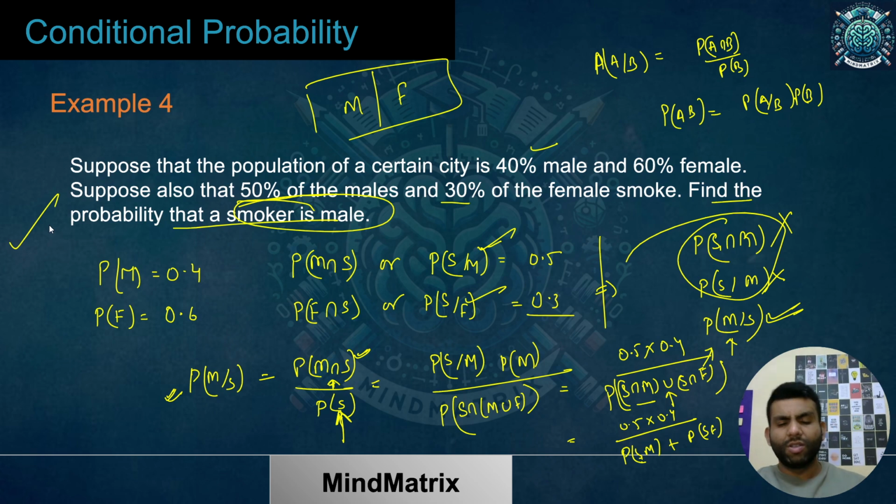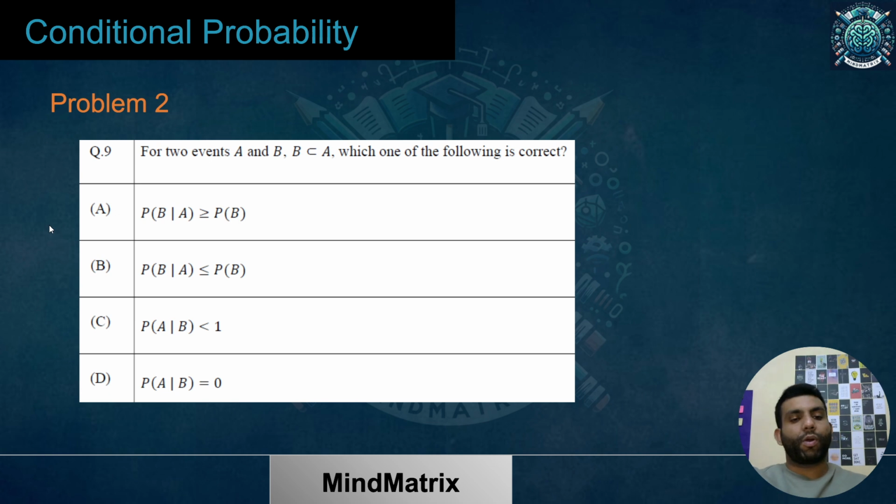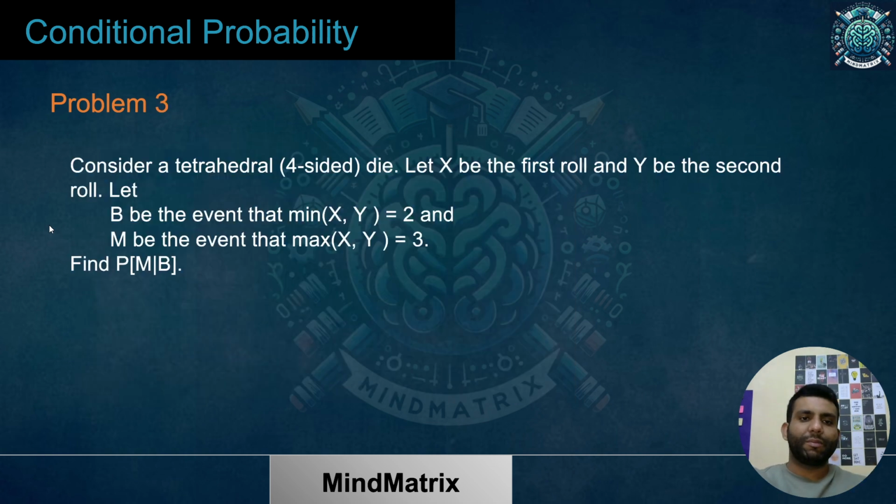Okay, so these were the simple questions we had, because on conditional probability you won't have very difficult problems. Further, we will take some more problems. You can see these; this was also asked in your sample paper. We'll solve it in the next session. This is another problem from your sample paper, and this particular example is a good one to solve to get a proper visualization. So we will solve this in the next session.